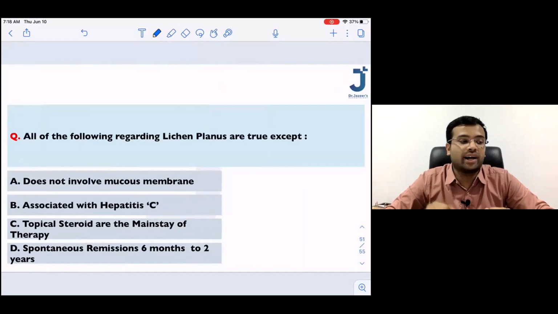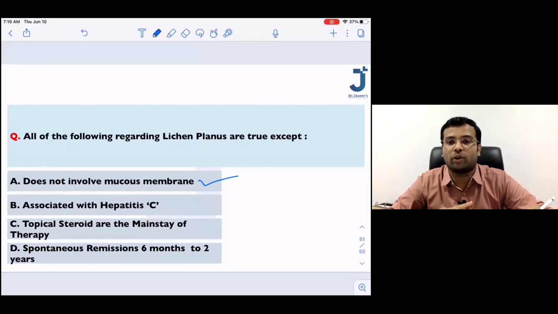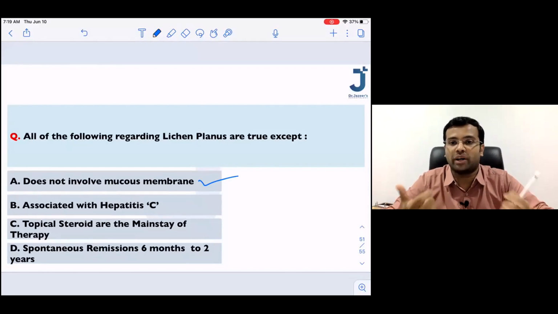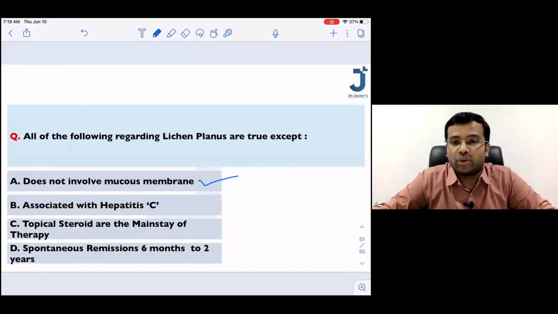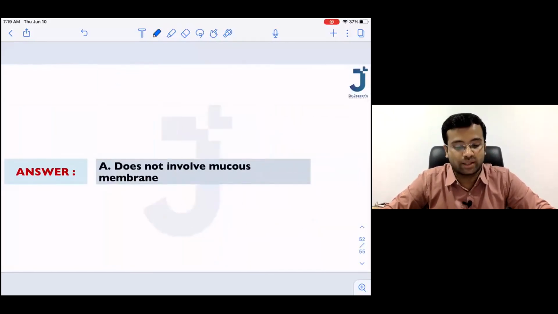So all of the following regarding lichen planus are true, except: does not involve the mucous membrane, associated with hepatitis C, topical steroids are the mainstay of therapy, spontaneous remission is seen. So what is the answer? This is the odd one out. Why? Because in lichen planus, you always see a mucosal involvement. In which papulosquamous disease you don't see a mucosal involvement, that we discussed today. We did not discuss mucosal involvement in psoriasis, and we did not discuss mucosal involvement in pityriasis rosea as well.